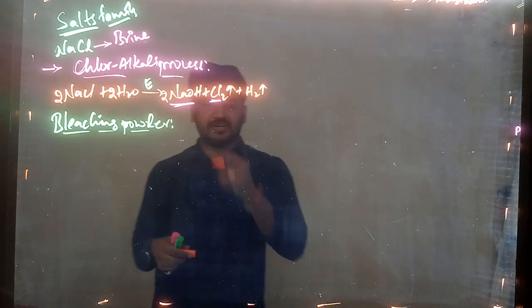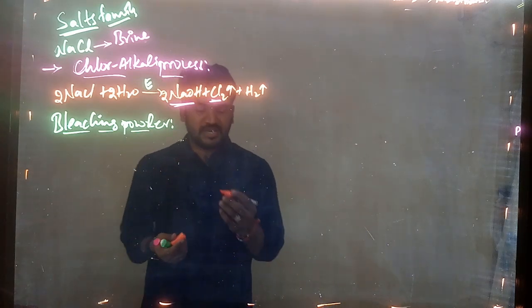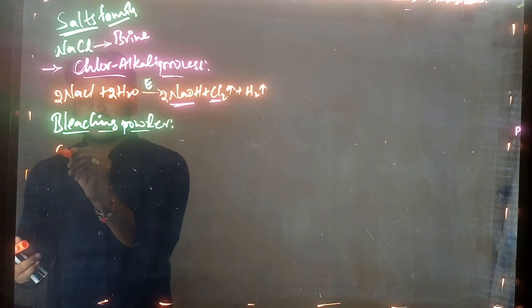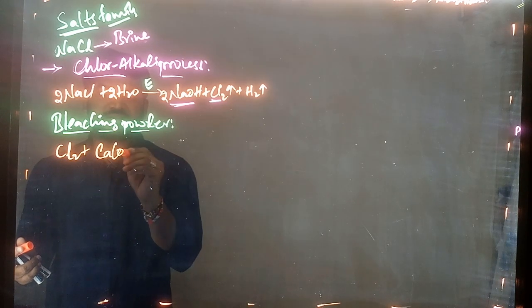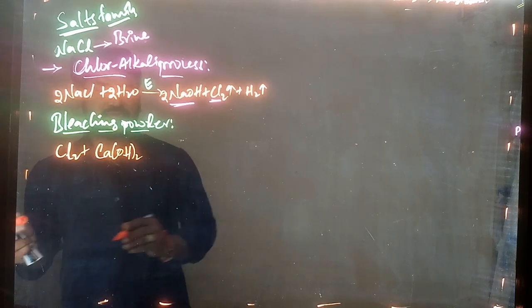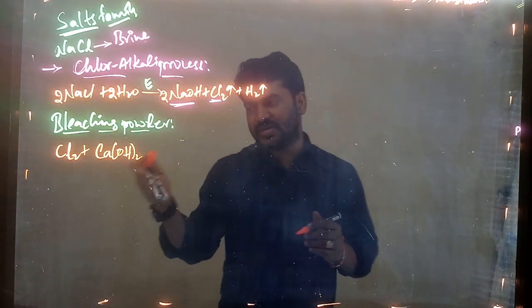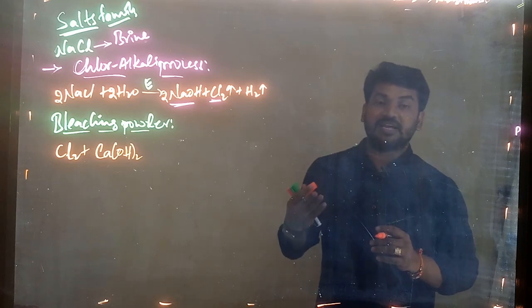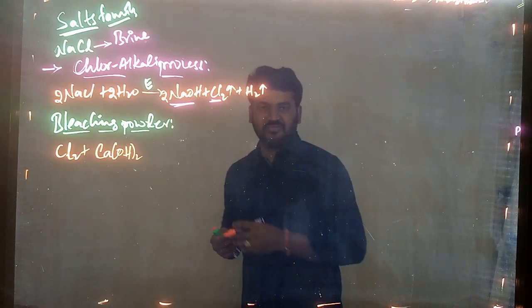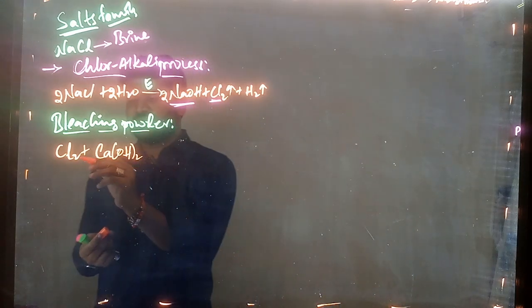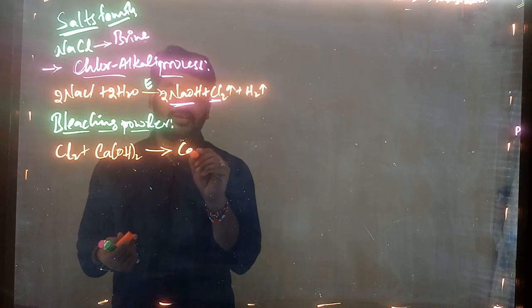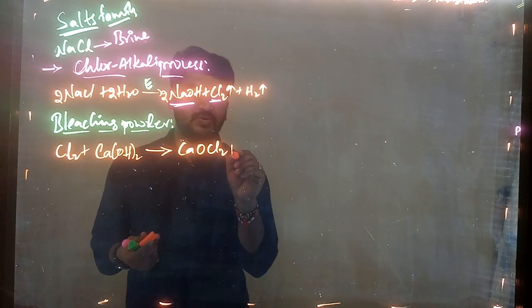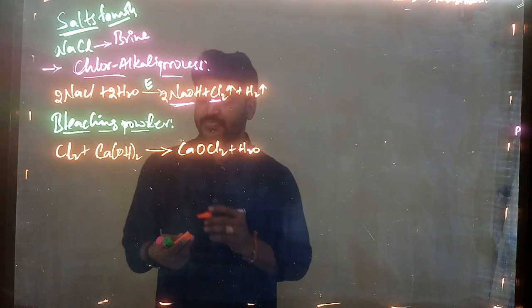Now this chlorine we will take, and that chlorine we are treating with calcium hydroxide. Calcium hydroxide, that you can say is dry slaked lime, actually that is lime water. So by treating lime water with chlorine we will get CaOCl2 plus H2O.